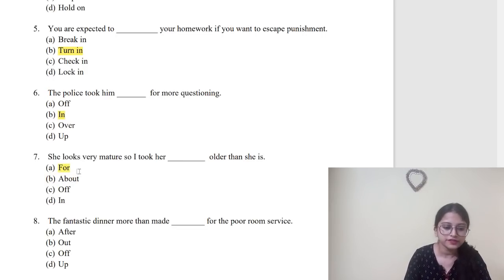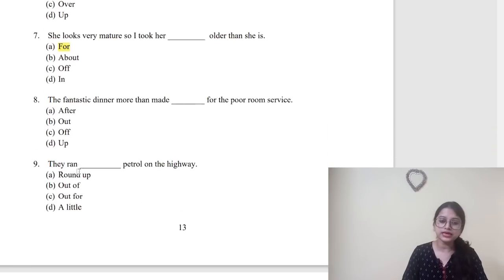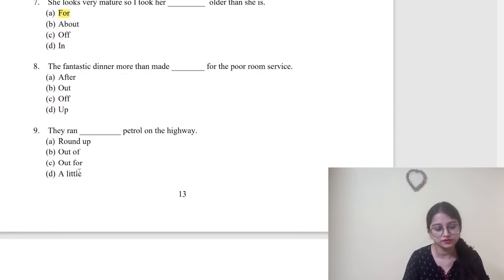Number 8, the fantastic dinner more than made dash for the poor room service. What does it mean? That it was a poor room service. There was not a proper service provided. But then there was a fantastic dinner. So I was satisfied. So the fantastic dinner more than made up for the poor room service. Now number 9, they ran dash patrol on the highway. They ran out of 9B. This is extremely easy.